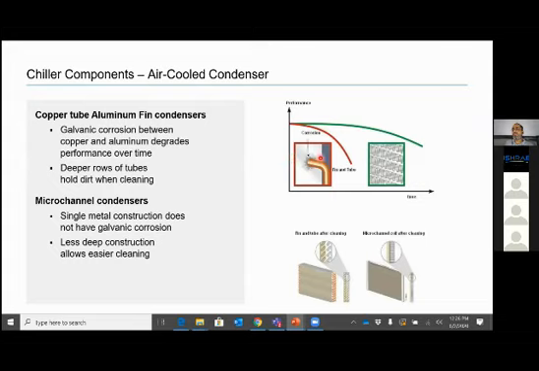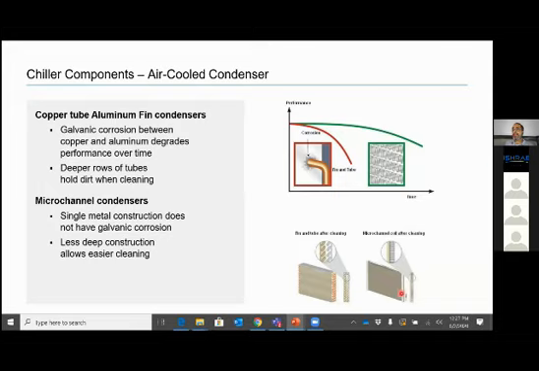Wherever there is a bonding between copper and aluminum, that is a point. One becomes cathode, second becomes anode, and galvanic corrosion starts happening. What happens in all aluminum design? There are no two different metals, so there is no question of one becoming cathode, one becoming anode. So galvanic corrosion is purely eliminated, and hence life is more.